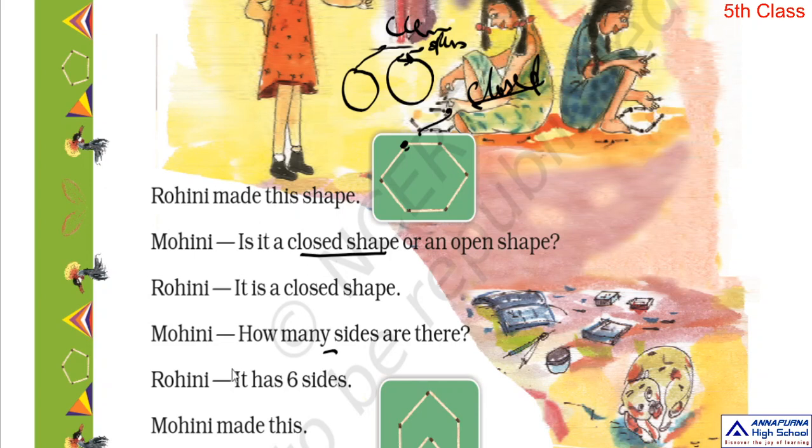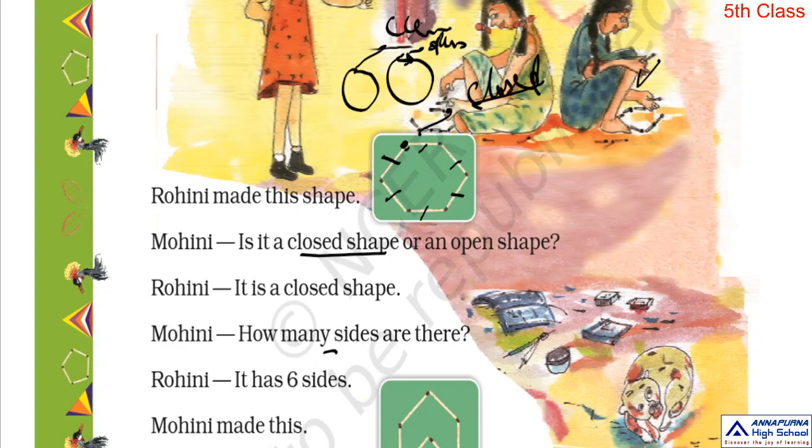So Rohini said, it has 6 sides. Count it. 1, 2, 3, 4, 5, 6. It has 6 sides.